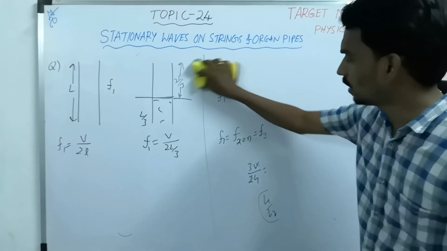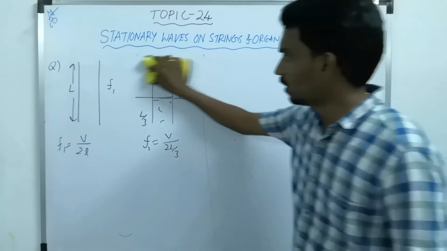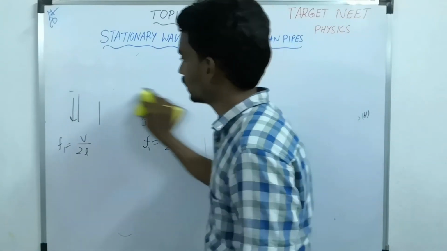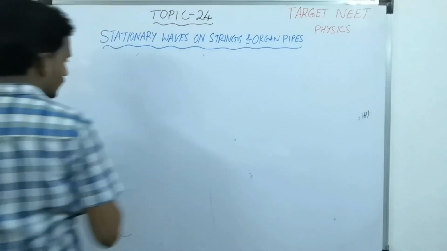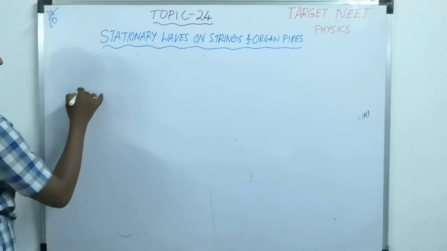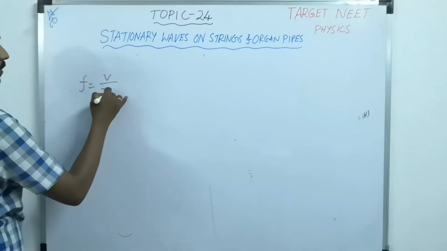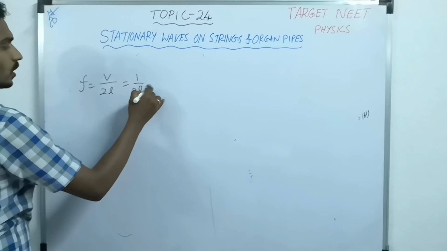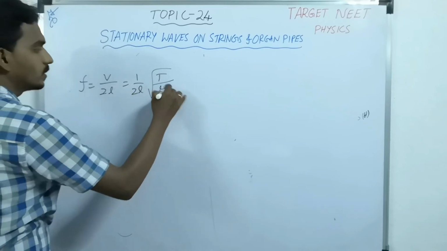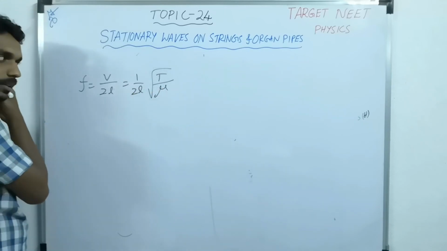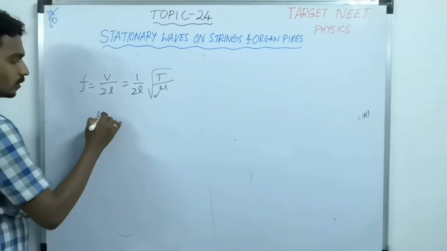So if you consider the frequency of a string, what is the frequency formula? Fundamental frequency f equals v by 2L, where v is what? Under root T by mu. Then you can manipulate this equation. What is mu equal to?